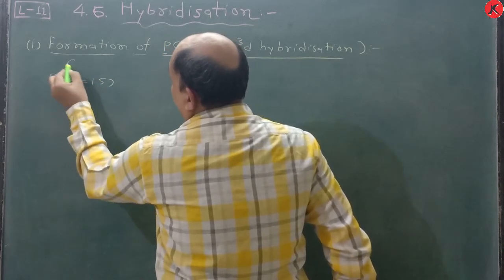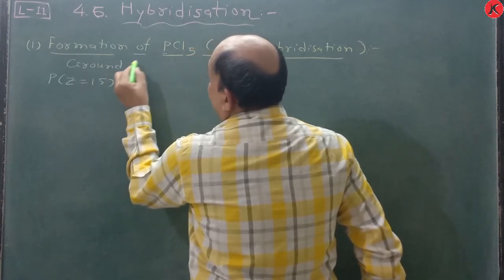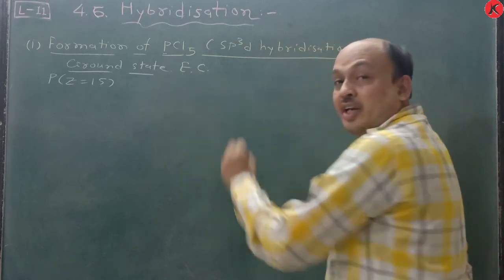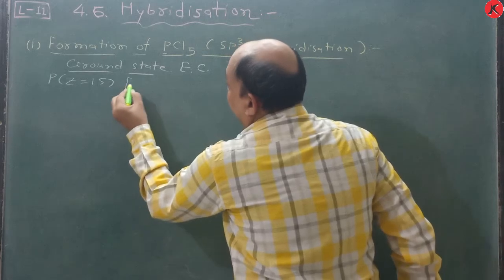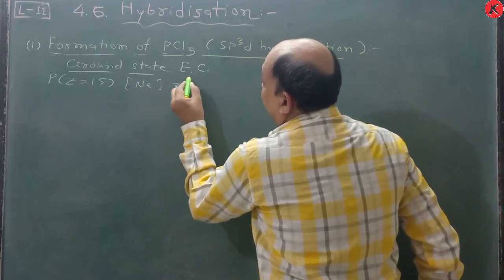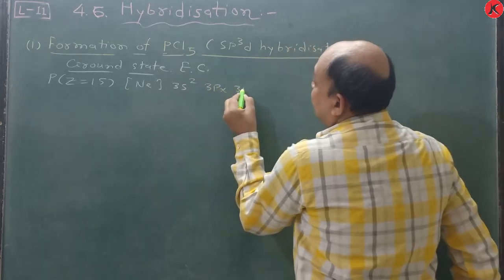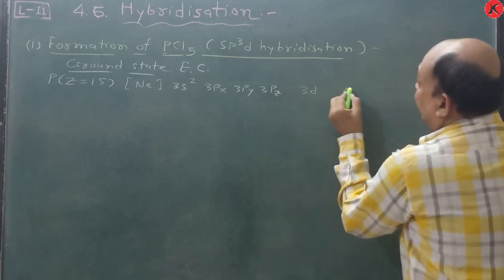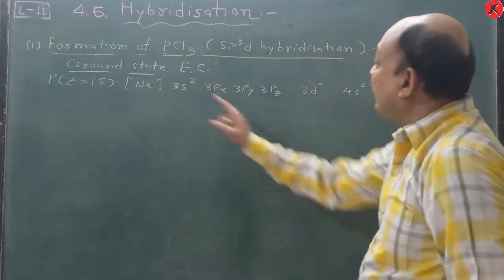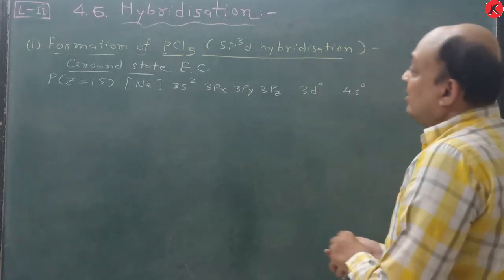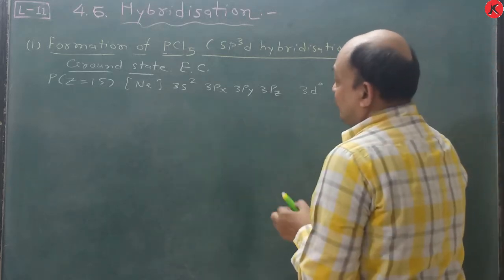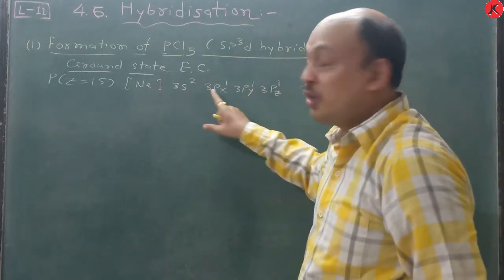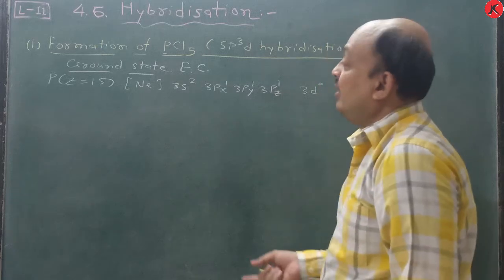Phosphorus has atomic number 15. The ground state electronic configuration is Ne 3s2, 3px1, 3py1, 3pz1. So 10 plus 2 is 12, plus 3 is 15.